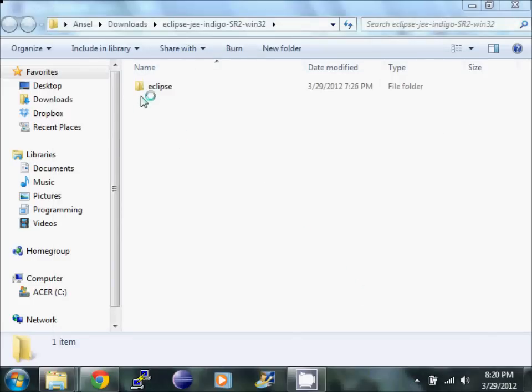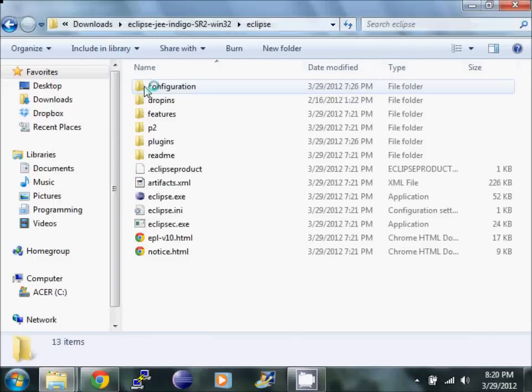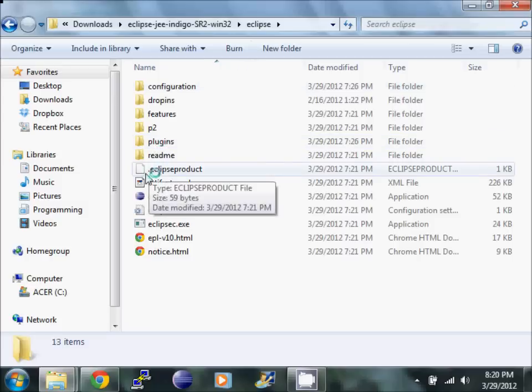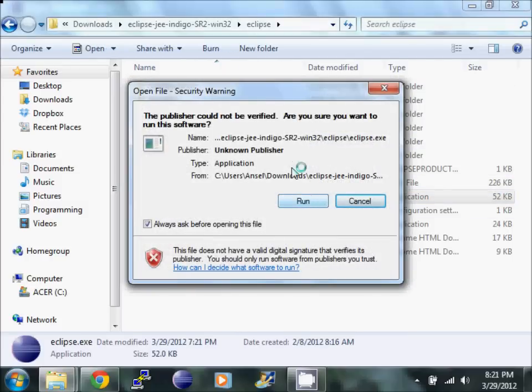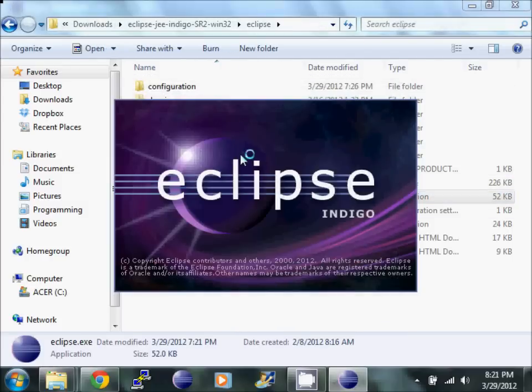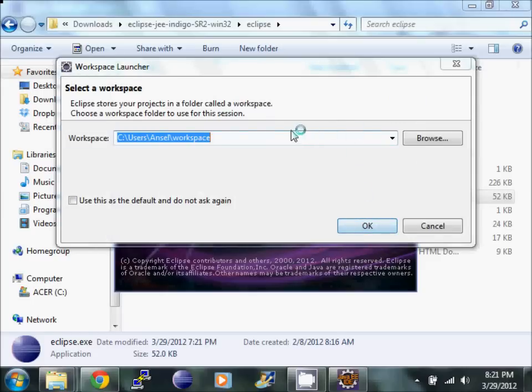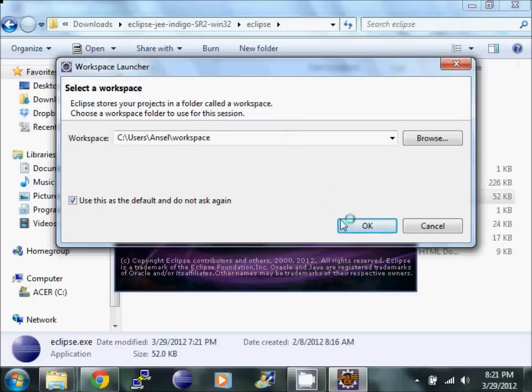Now that we have Eclipse unzipped, to open it, we just go into the Eclipse folder and execute the Eclipse executable. And there we have it. It'll ask for a default workspace. We're going to use this one.